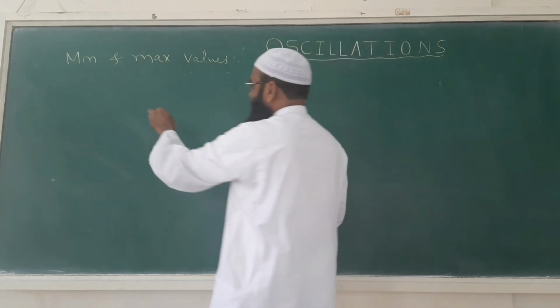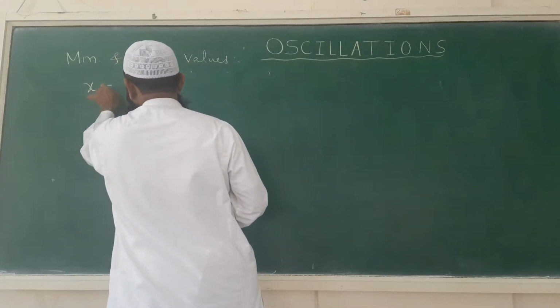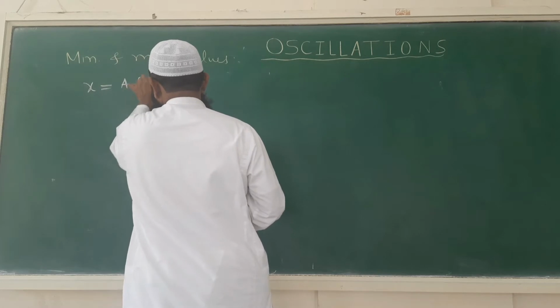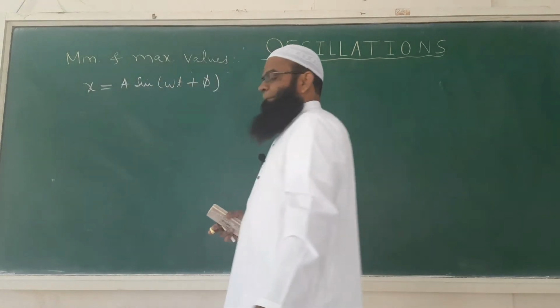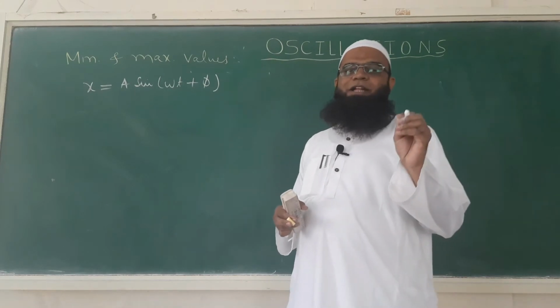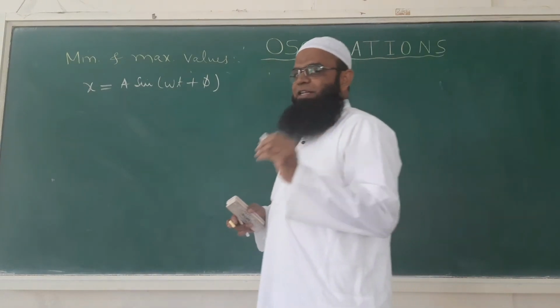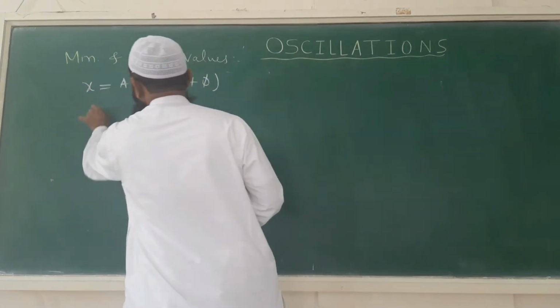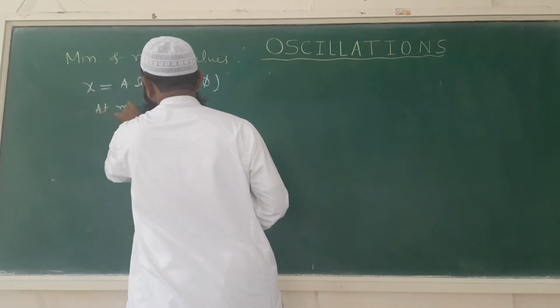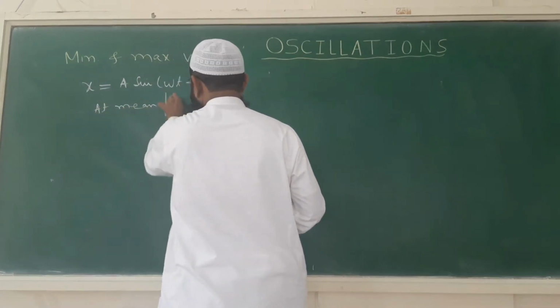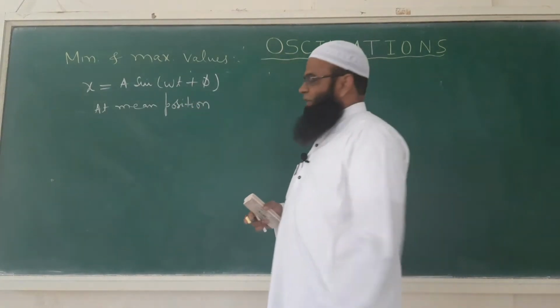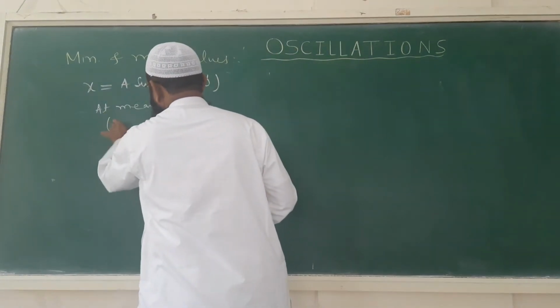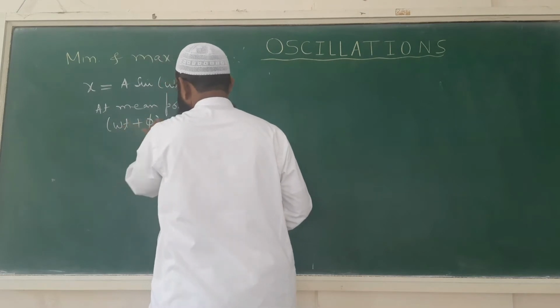First of all I will write the equation of displacement, x equals a sine(omega t plus phi). When the particle is at the mean position, it is starting its motion from the mean position. So at the mean position, omega t plus phi is equal to 0.